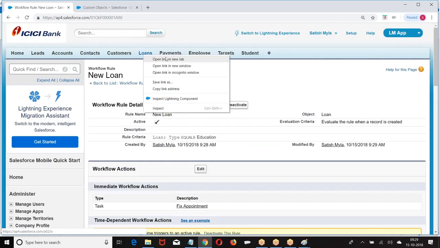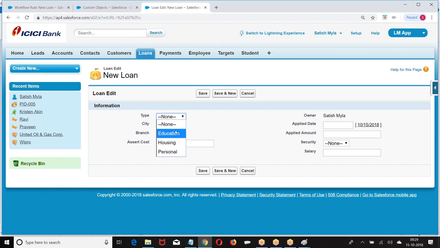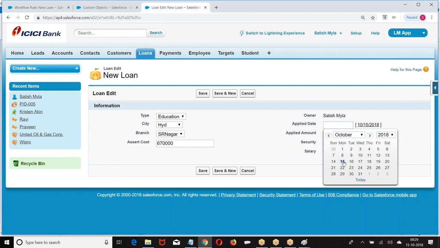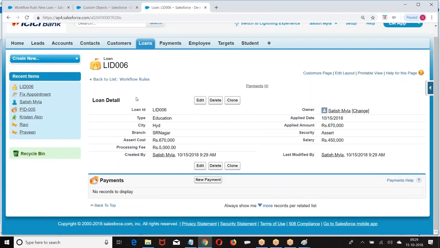Then go to the loan. When a new record is created, we want to see the task.